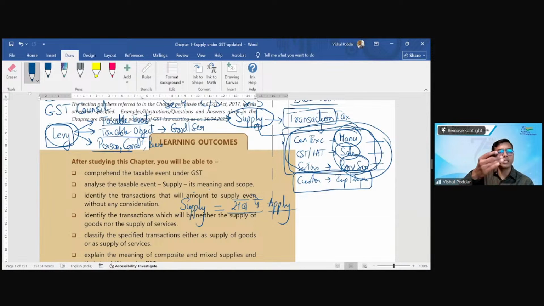So you had to separately see whether your transaction was manufacturing, so go to excise; if it was sales, go to sales tax; if it was service, go to service tax; if it was entertainment, go to entertainment tax. Now all those things have become one. That is why for me the simplest meaning of supply is sub pay apply, meaning this tax will apply on all transactions. That is what supply is in the generic sense.